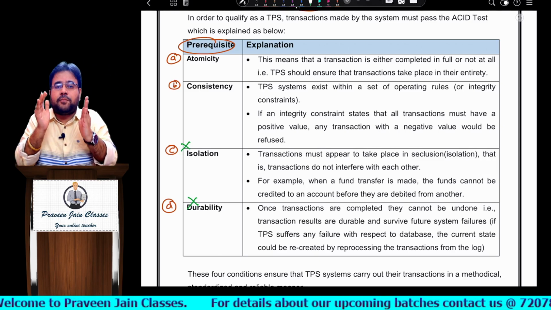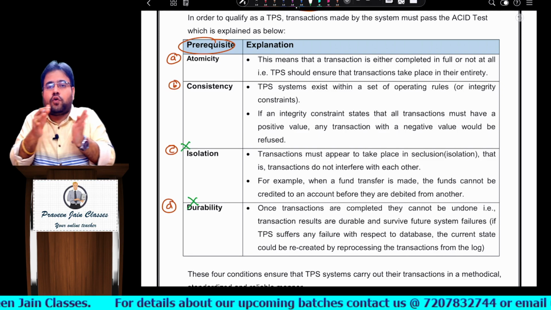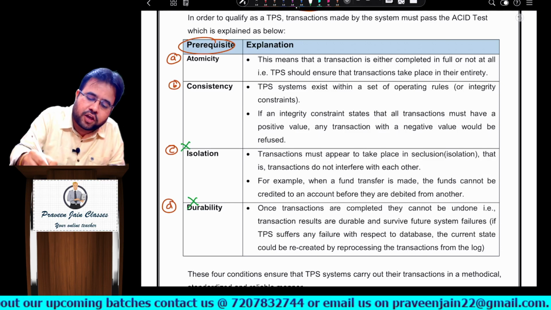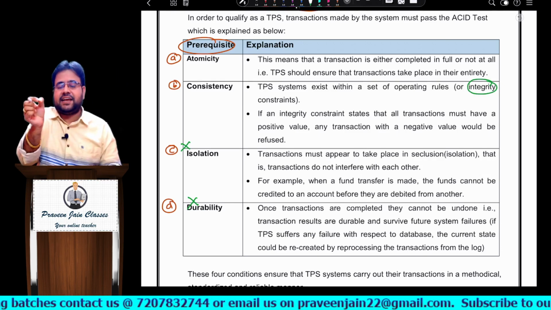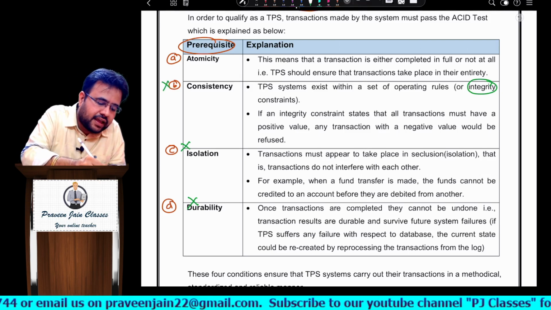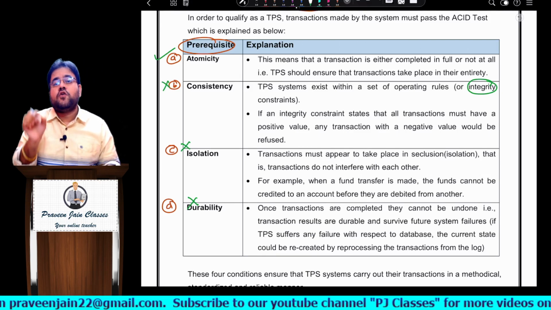Consistency talks about some rules. If they are defined, you should follow those rules on a consistent basis, a similar format for processing. That is what we are talking about. So there are some integrity constraints, and you have to follow those integrity constraints. So this is also not the point. Is atomicity the point? Answer is yes. Why atomicity, sir?